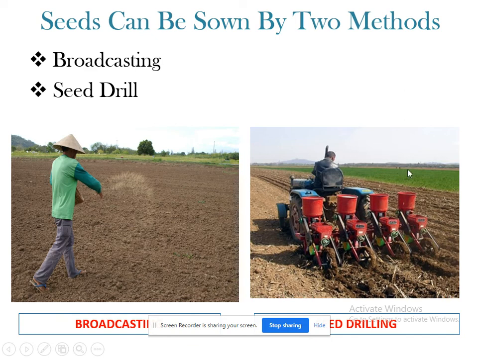Next one is what? Seed drill. What is meant by seed drill? Here you can see the person is driving the tractor, and some machines are attached to the tractor, right? What are those machines? Here you can see the buckets or funnel-like structures. In these funnel-like structures or buckets, seeds are filled. So when this person or the farmer starts driving the tractor,